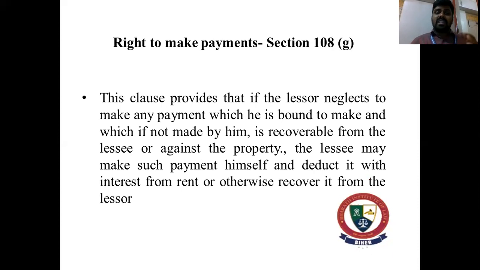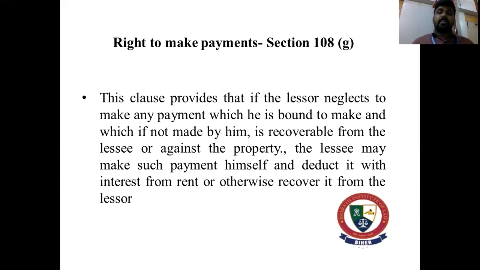And the next is the right to make payments, section 108 clause G. This clause provides that if the lessor neglects to make any payment which he is bound to make, and which if not made by him is recoverable from the lessee or against the property, the lessee may make such payment himself and deduct it with interest from rent or otherwise recover it from the lessor.